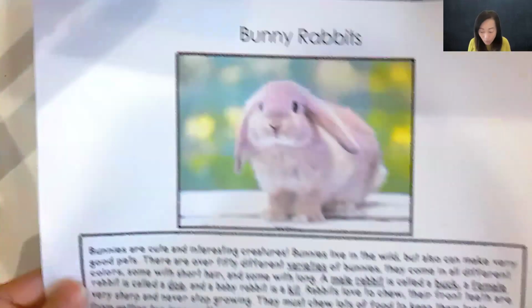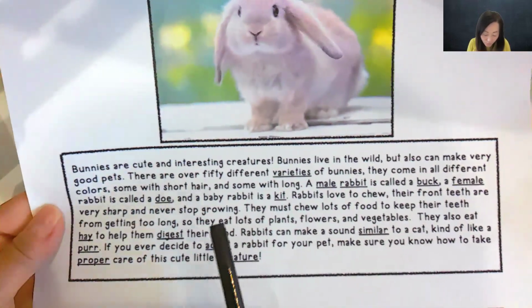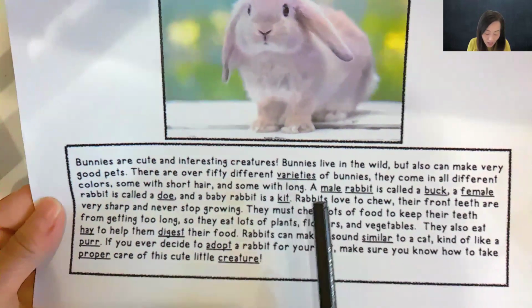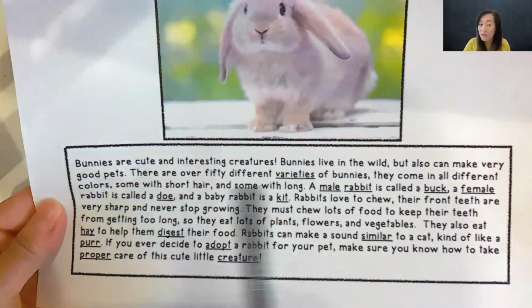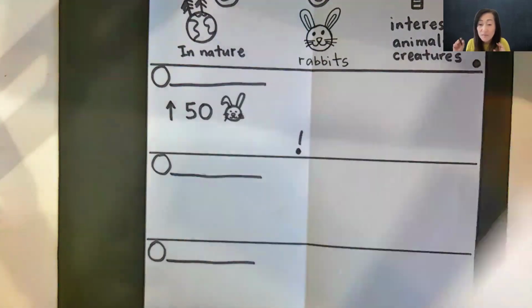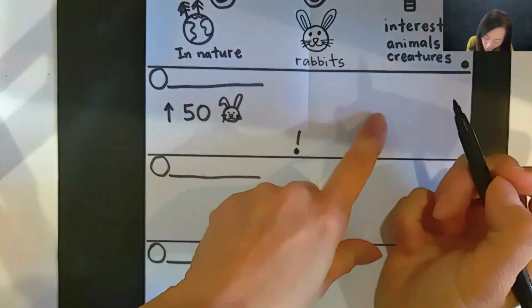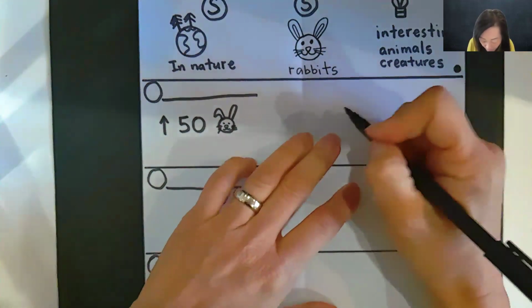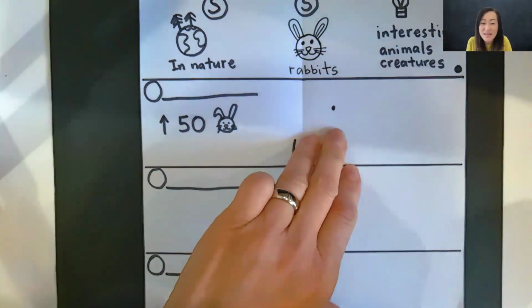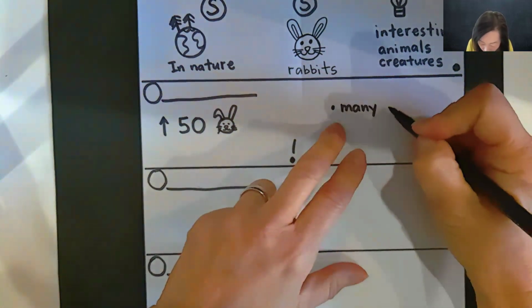It told us, well, what do you mean? What kind of things are different? Well, this one said they come in all different colors and some have long hair and some have short hair. Okay, so here's what I'm going to write on here. They come in many colors. So I'm going to add more detail right here. So you know how I'm going to do that? I'm just going to put a little dot. You know, sometimes grown-ups use these little dots to take notes. So I'm going to put many colors.